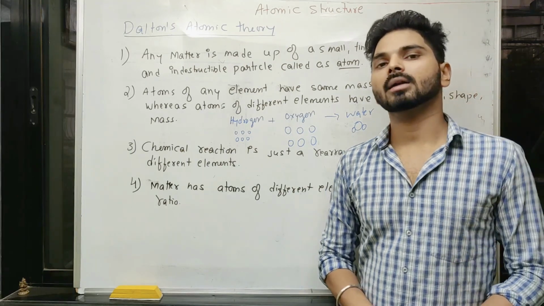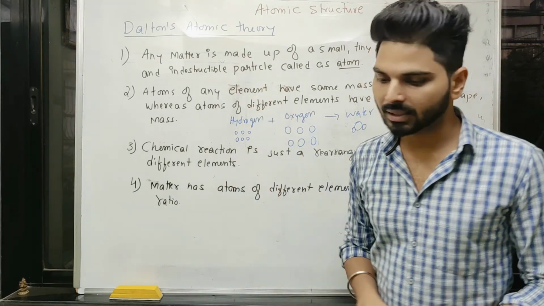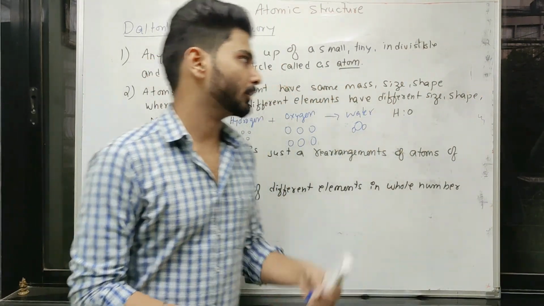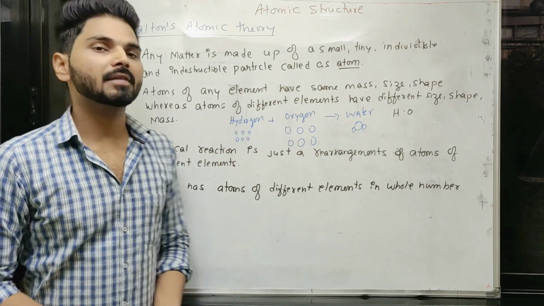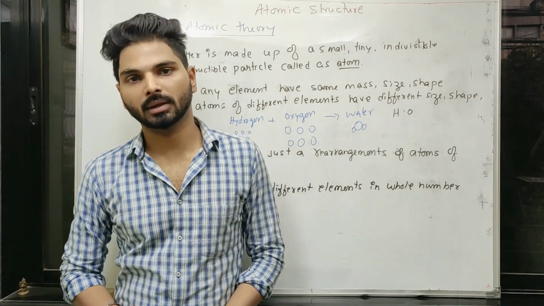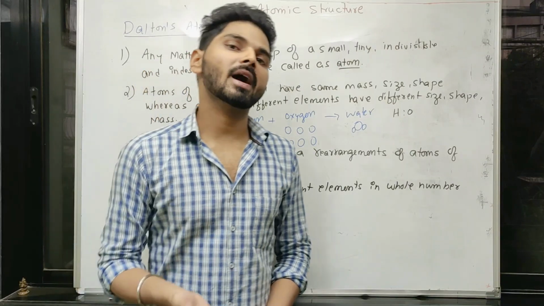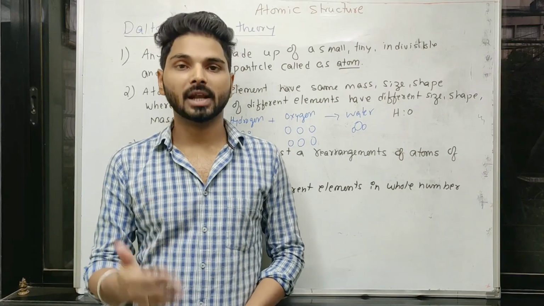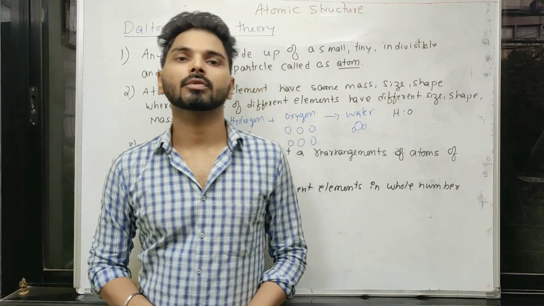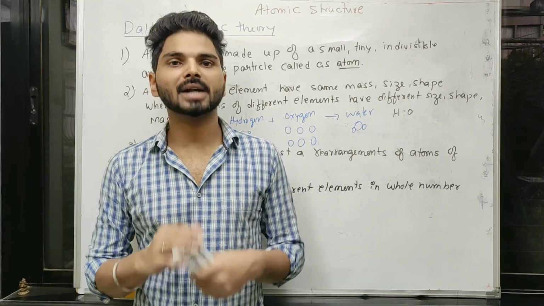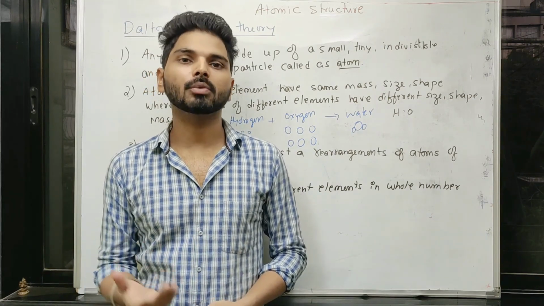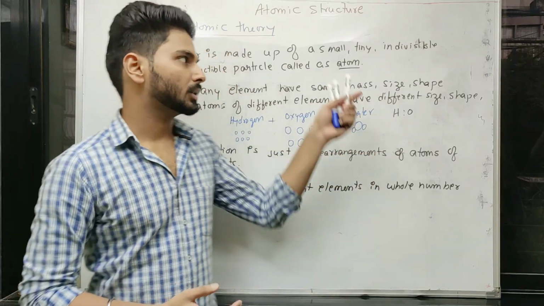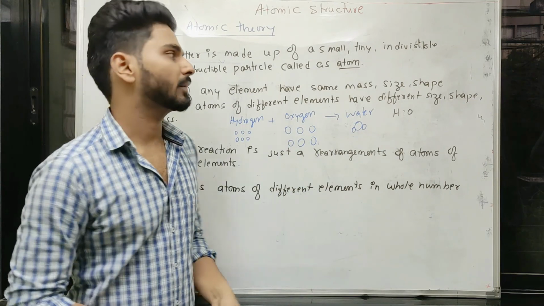Now if you compare with modern science, you can understand these postulates no longer stand true. The very first one, that the atom is indivisible and indestructible, meaning the atom cannot be divided or destroyed, is not the case today. The atom is divided into protons, electrons and neutrons, and radioactive elements undergo self-destruction and form new elements. So atoms can be destroyed, atoms can be divided. This is proven wrong by modern science.